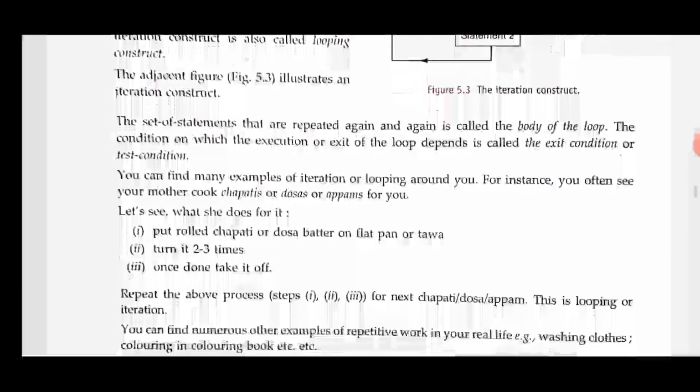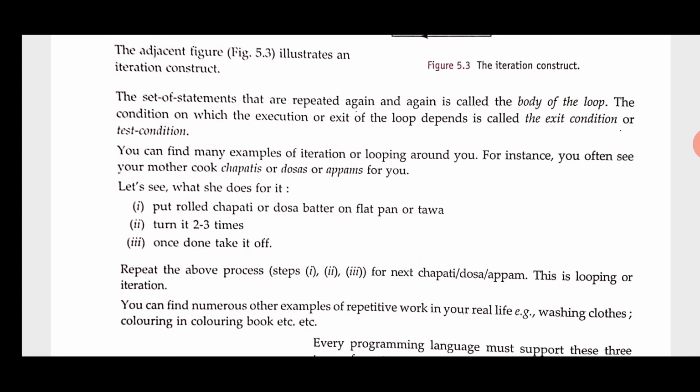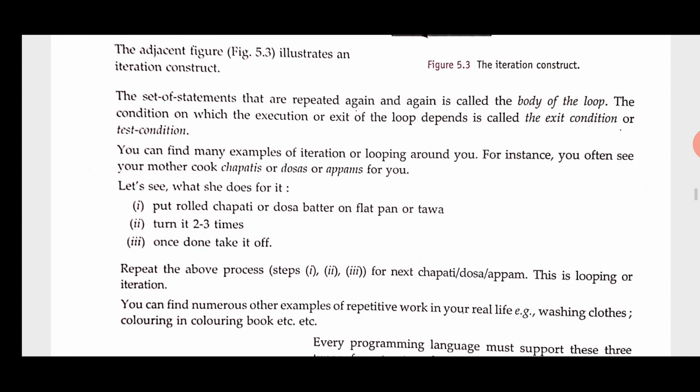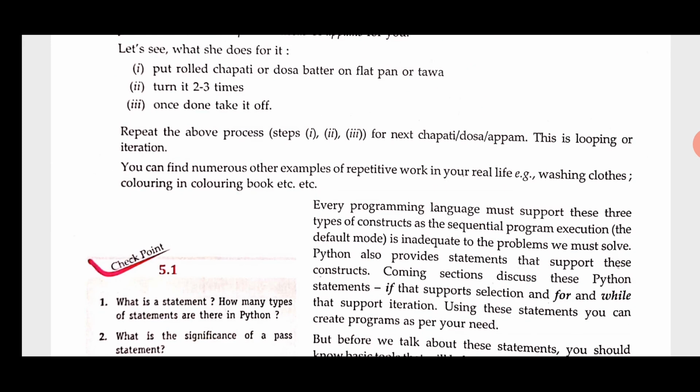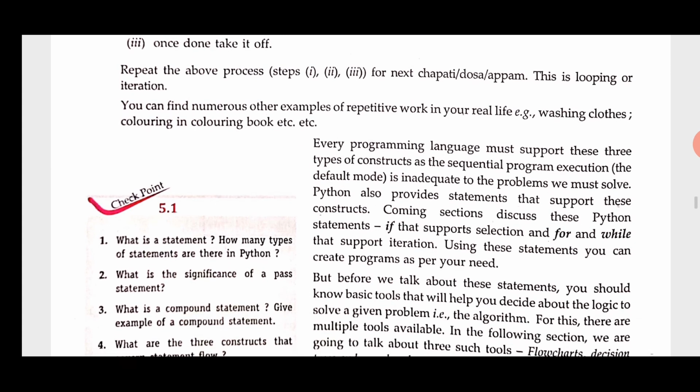The set of statements that are repeated again and again is called the body of the loop. The condition on which the execution or exit of the loop depends is called the exit condition or test condition. You can find many examples of iteration or looping around you. For example, you often see your mother cook chapatis or dosas or appams for you. These are general examples that we can see, and apart from this, there are lots of things in our real life that we can see.